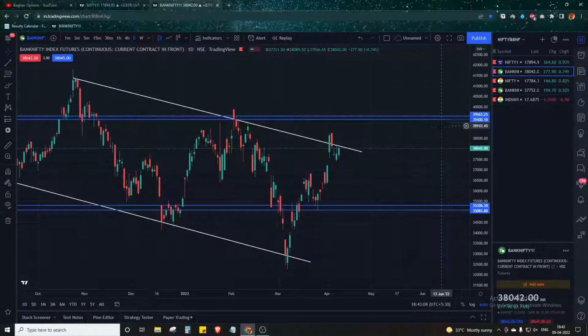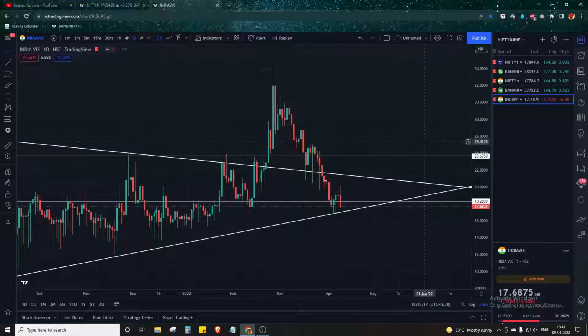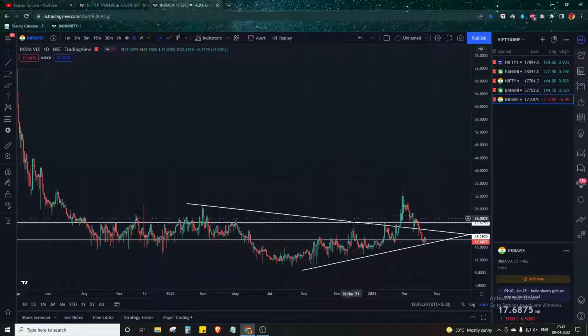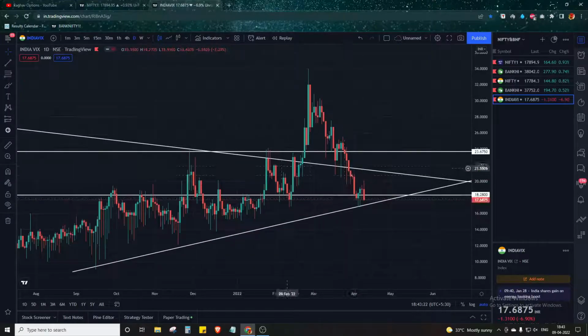Now we will also take a look at the VIX chart, and see how the India VIX chart is supporting us, and what levels we can see in the India VIX. So this is the India VIX chart. As you can see, this is the trend line which was drawn by me previously, and this was the budget week when the budget of 2022 had just come out, around 1st February.